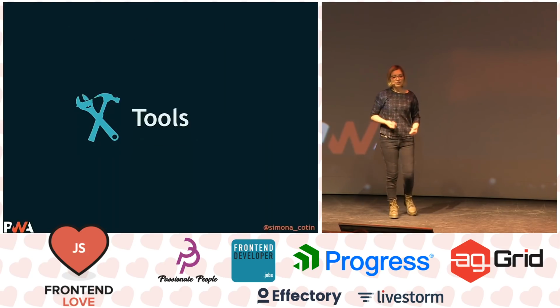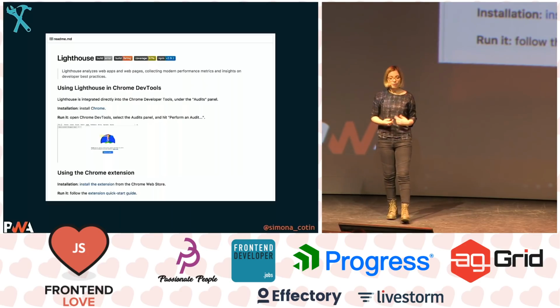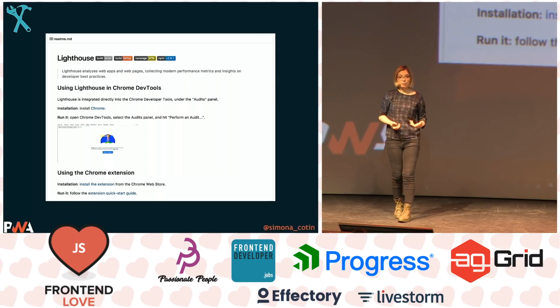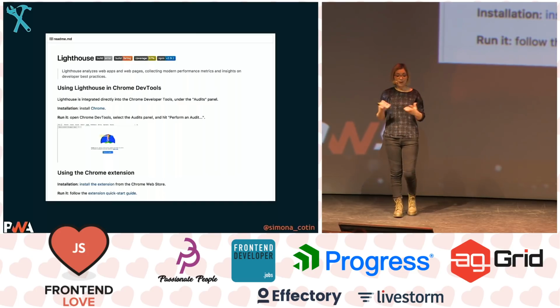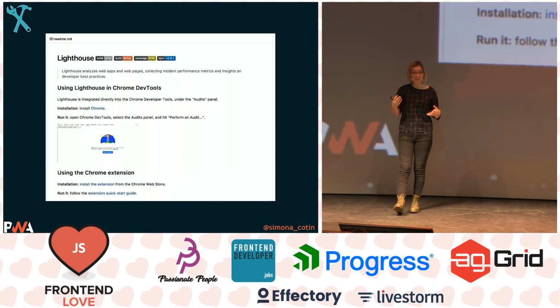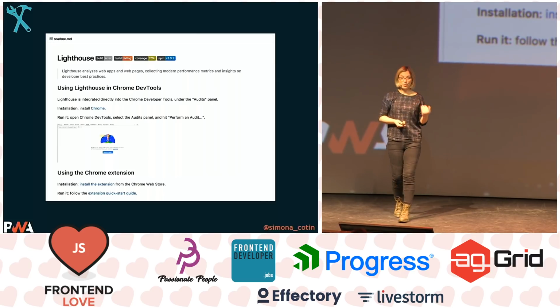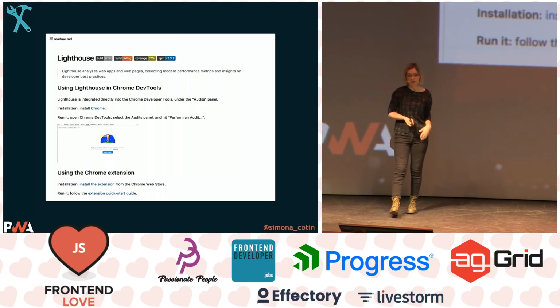So then, you've already seen that we have some tools. I've used some tools, and one of them is Lighthouse, which is available in the Chrome DevTools, but it's also available as a CLI. And you can integrate the tests that you're running with Lighthouse into your CI process. And so you can continuously check whether your application is still a progressive web app or if something really bad has happened when someone has checked in new code.